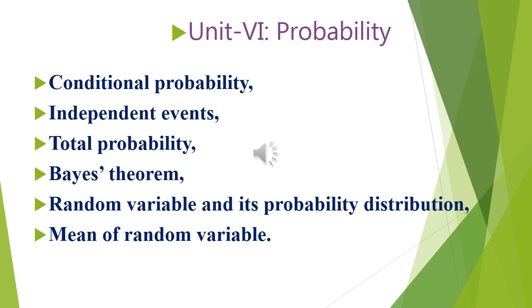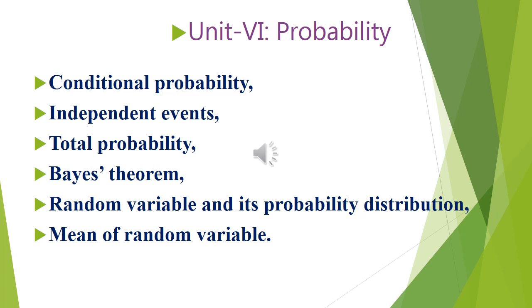Probability, this is the last chapter. Here 4 or 5 points you should know clearly. These are the sub points. One is conditional probability, then independent events, total probability, that is actually coming under Bayes theorem, then random variable and probability distribution, and mean of random variable also coming under this. So these 5 important topics, let us have a quick review.